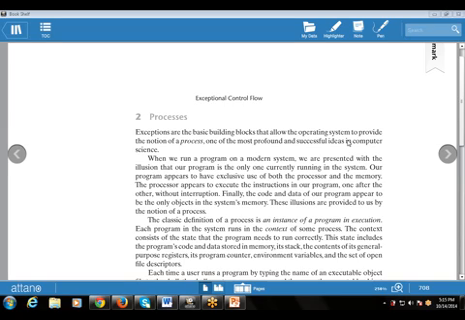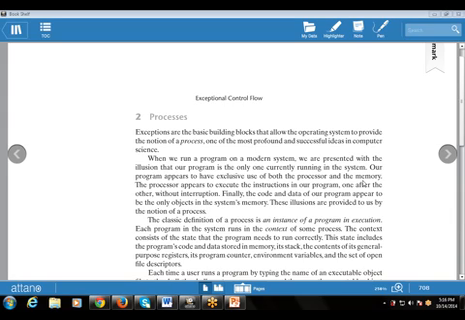the only one currently running in the system. That is, whenever we are using the system, we think that our program is the only program currently executing. But that's not true. Our program appears to have exclusive use of both the processor, that is the CPU, and the memory.